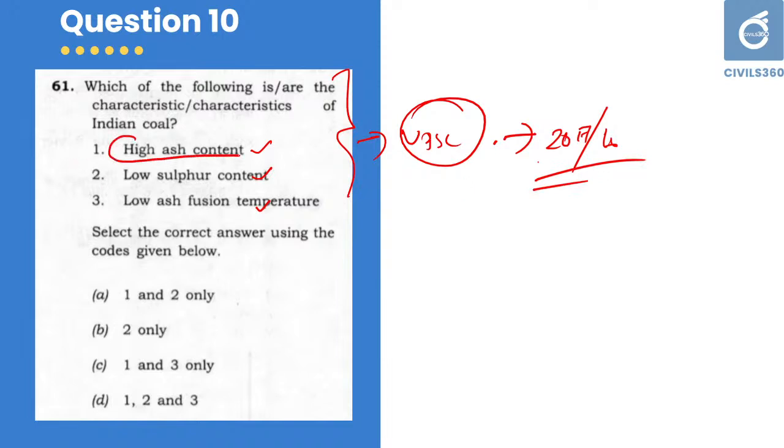India has high ash content, low sulfur content, and high ash fusion temperature. So the answer is A, 1 and 2 only. Go through the features of minerals from the Indian subcontinent and learn that. That is very important for you.